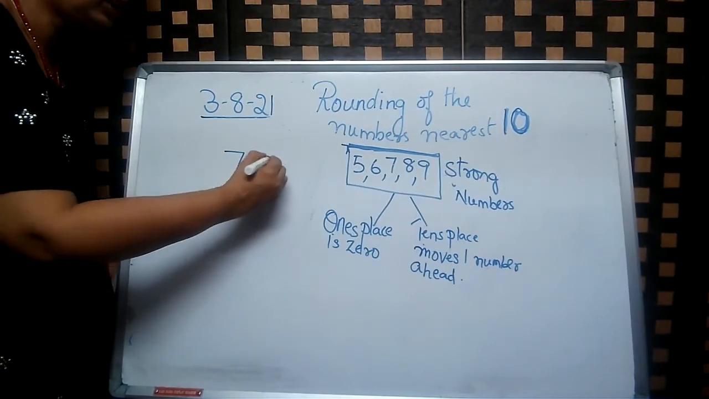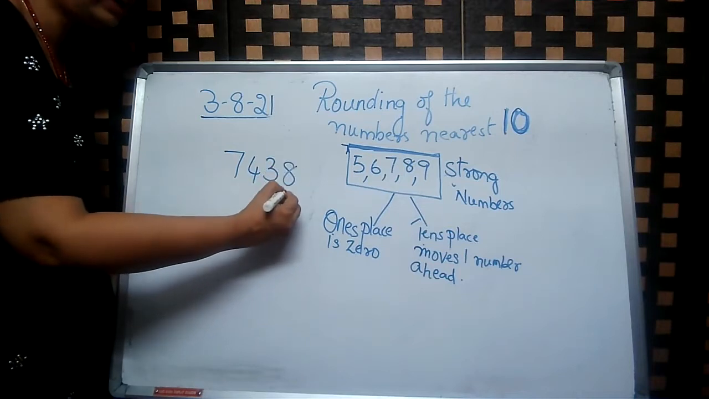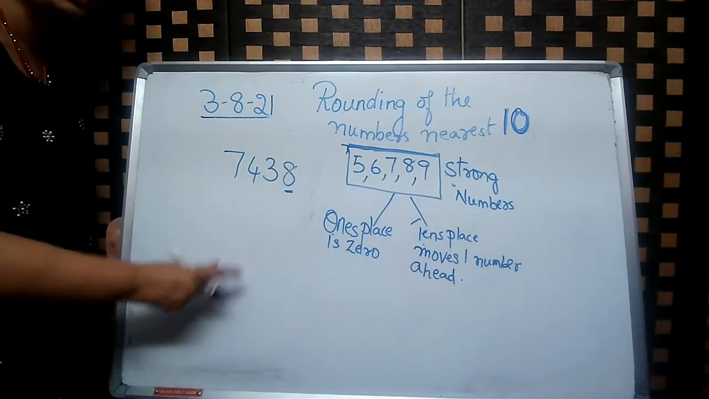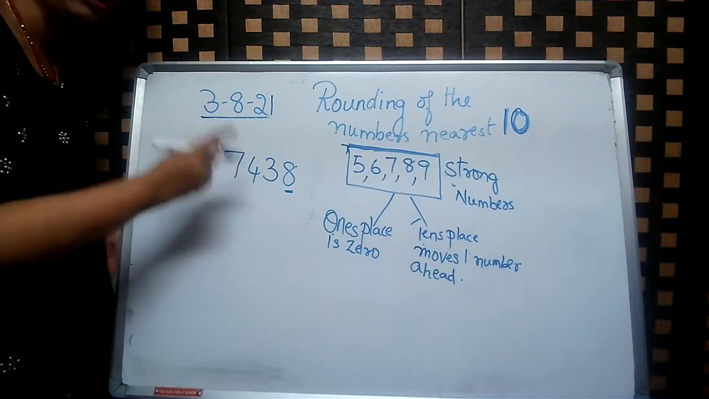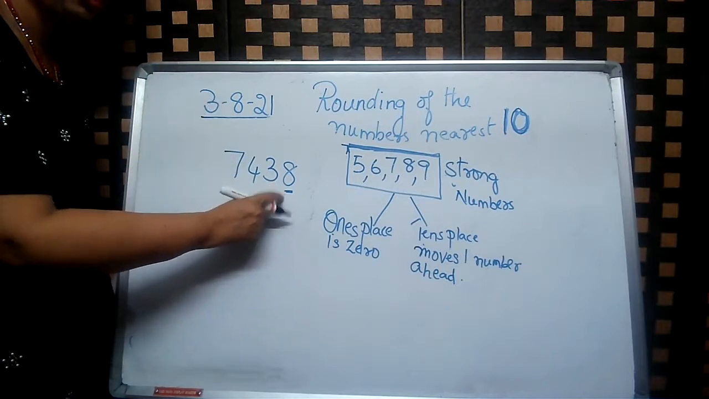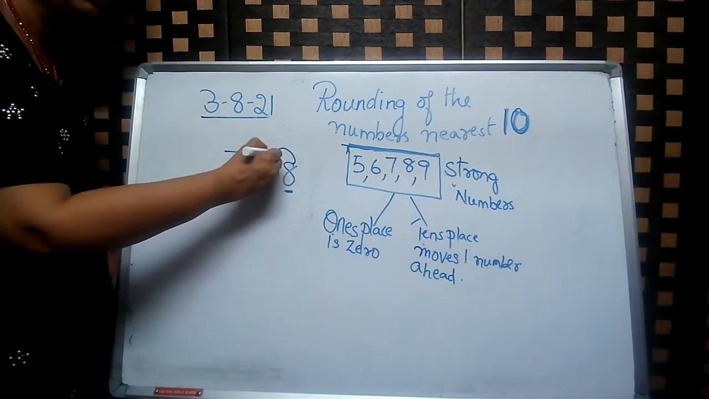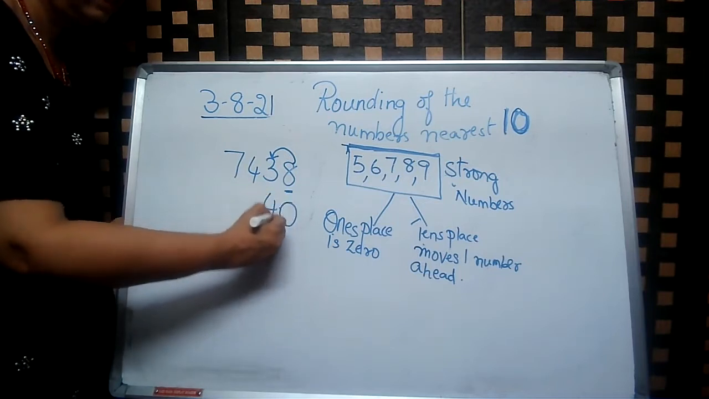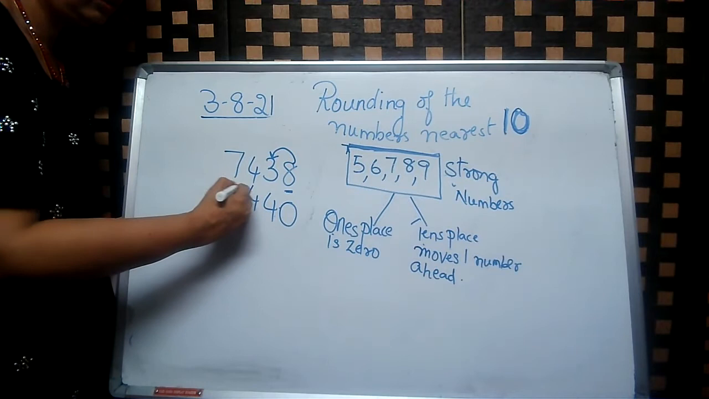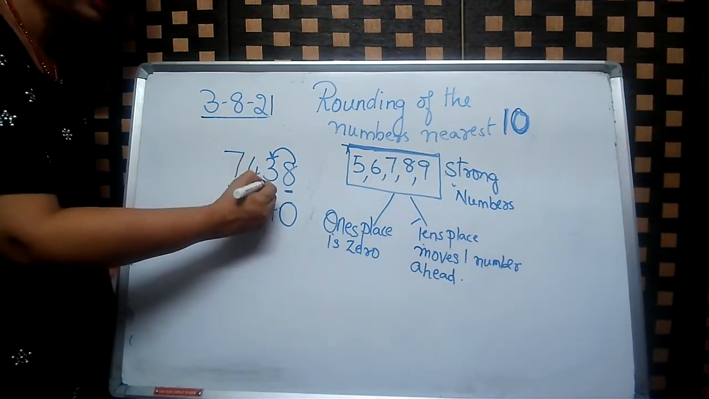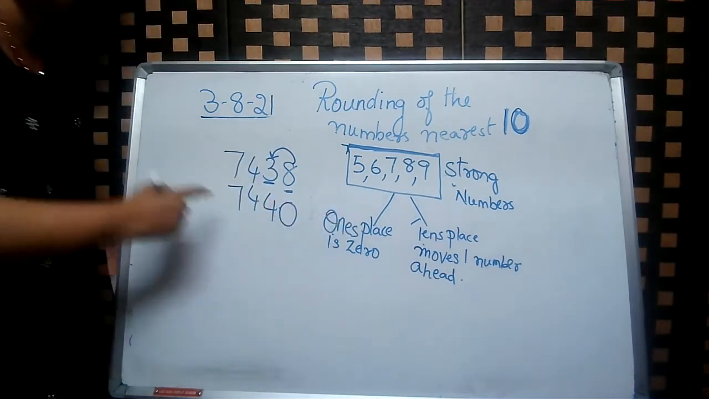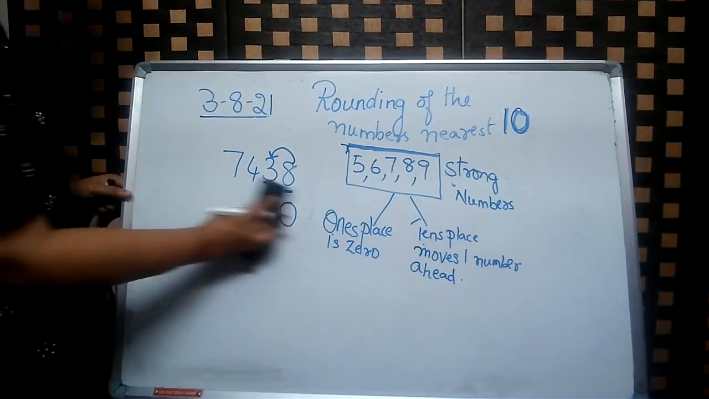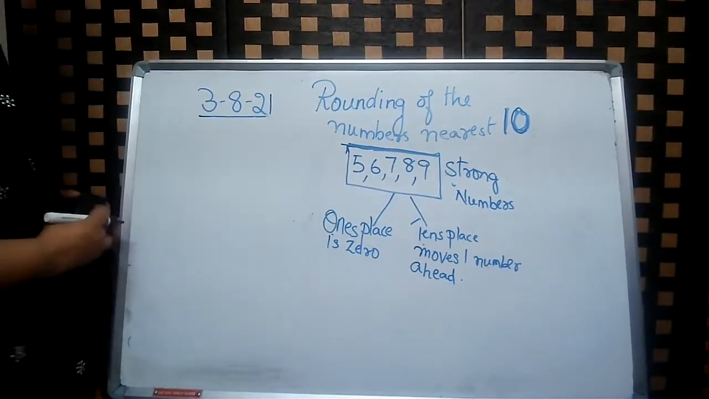7, 4, 3, 8. Underline the ones place. Ask the question: is it weak or strong? It's a strong number, so it can push the 3. So 740. This 3 only will move one number ahead. Only one number ahead. So let us look at one more example.